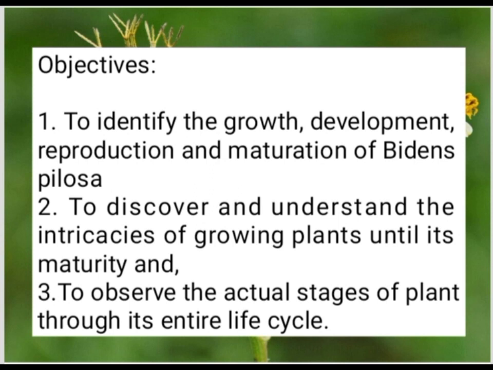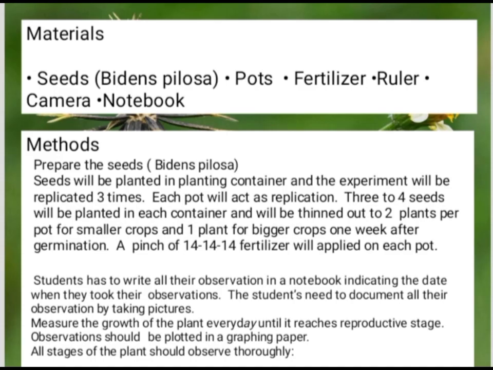So the objectives of this study are to identify the growth, development, reproduction, and maturation of Bidens pilosa, to discover and understand the intricacies of growing plants until maturity, and to observe the actual stages of the plant through its entire life cycle. For the materials and methods, first, the seeds, pots, fertilizer, ruler, camera, and notebook.